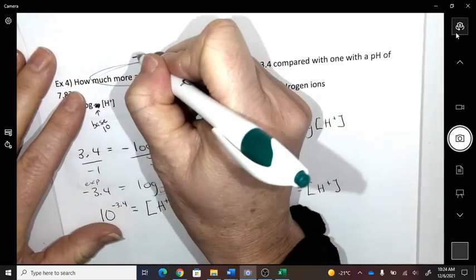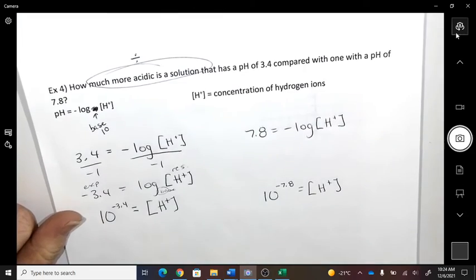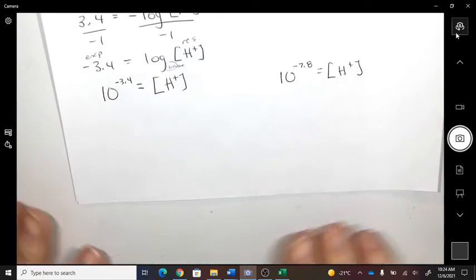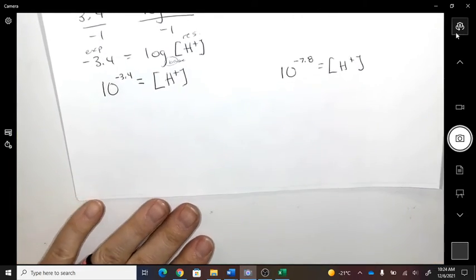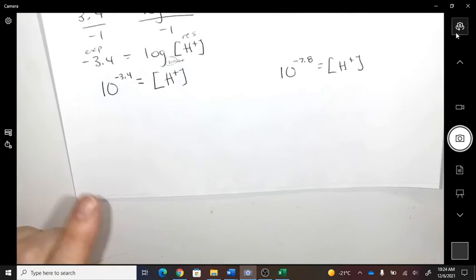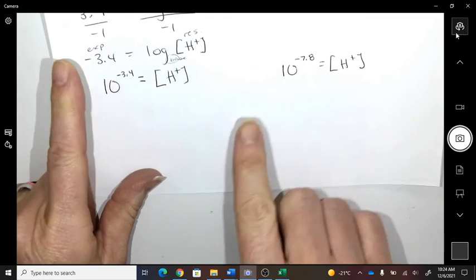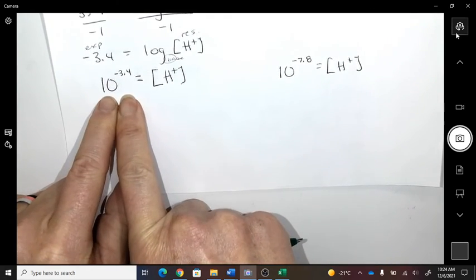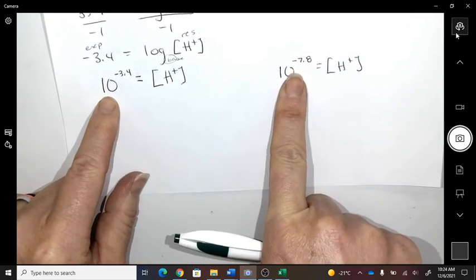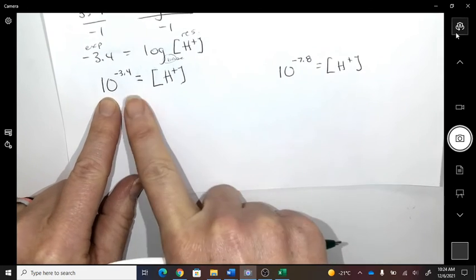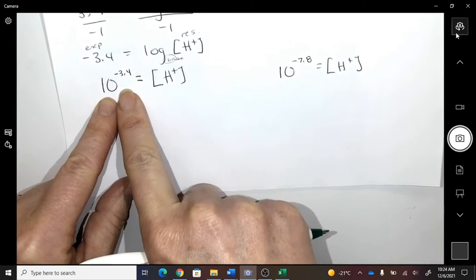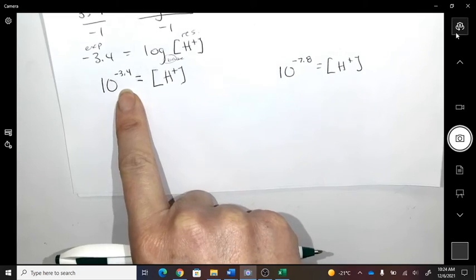We're going to have to divide. So we're going to divide those two numbers. Which one of these numbers is a bigger number? This one is bigger than that. Okay, negative means just how many times you're moving the decimal.